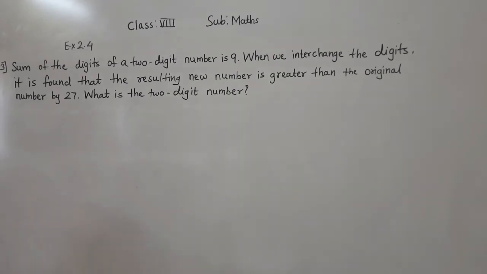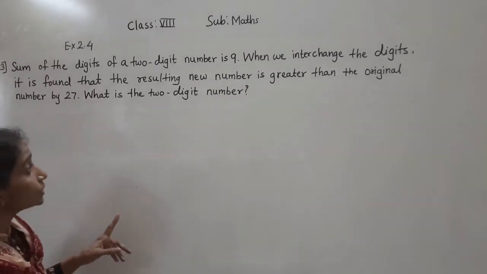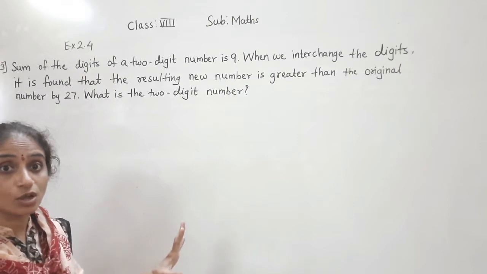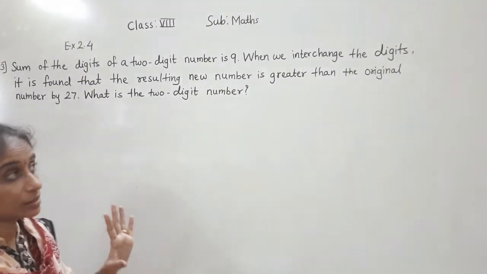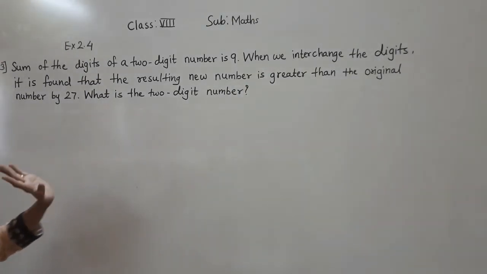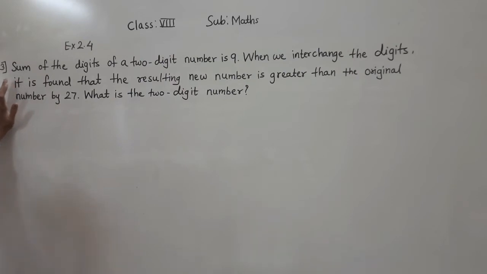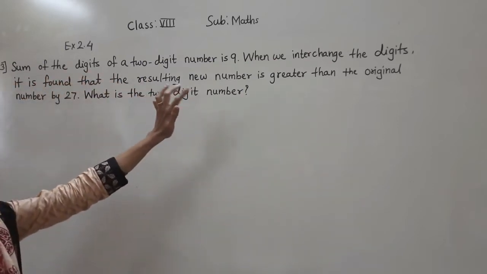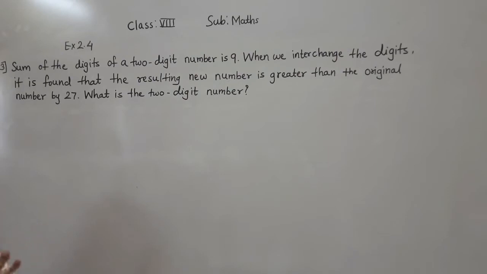The sum of the digits of a 2-digit number is 9. It is given, the sum of the digits of the 2-digit number is 9. So let the unit place digit be x.